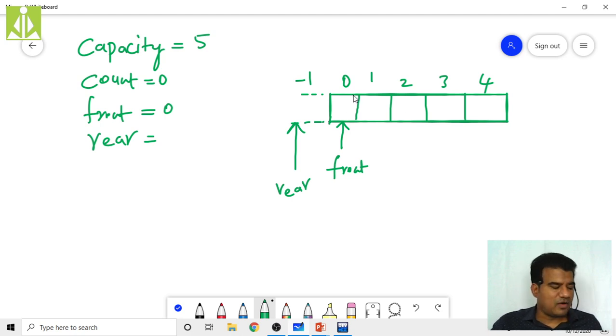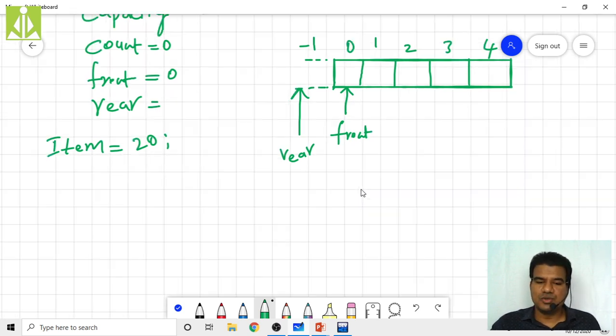Whenever I am performing the insertion operation, let us suppose I'm taking the item as 20. This 20 I want to enqueue into this queue. So what do I have to do?